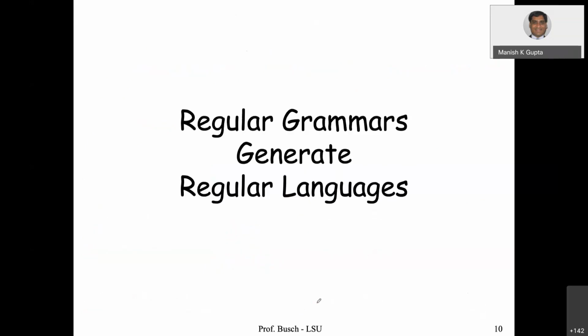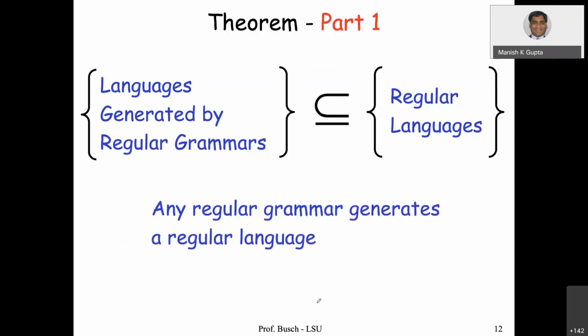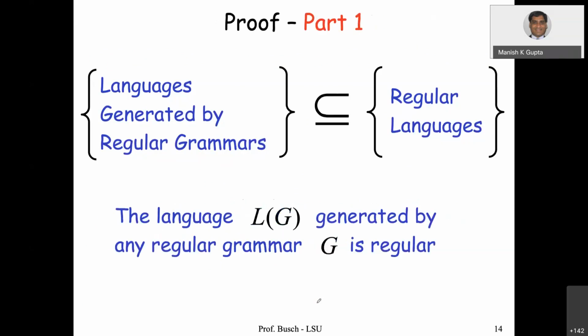So regular grammar generates regular languages, which is an obvious thing. Of course, one can prove that the language generated by regular grammar is equivalent to regular languages, and then you show the subset inclusion from both sides. So any regular grammar generates a regular language. The language generated by regular grammar is a subset of regular languages, and any regular language is generated by a regular grammar. That's the other way. I think I will give you briefly one example here. So, proof of part one: the language LG generated by any regular grammar is regular.